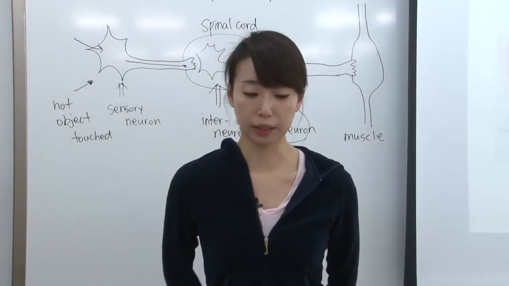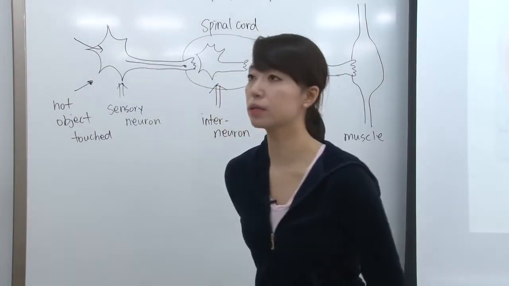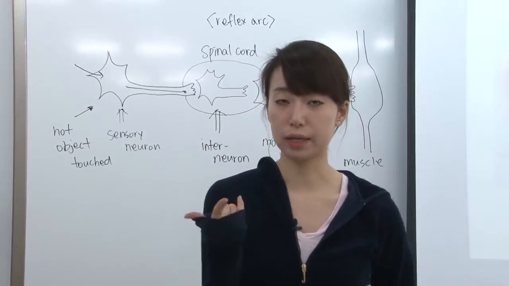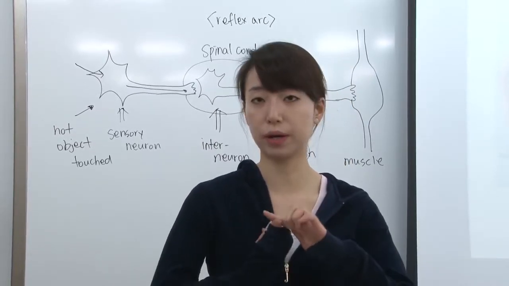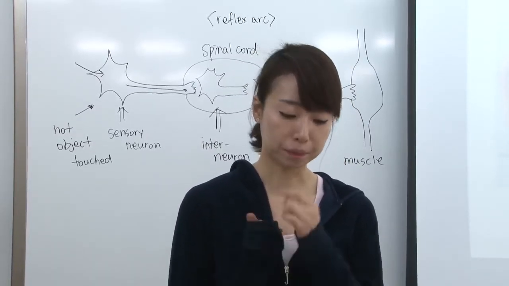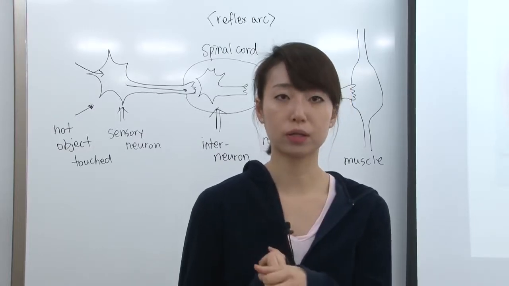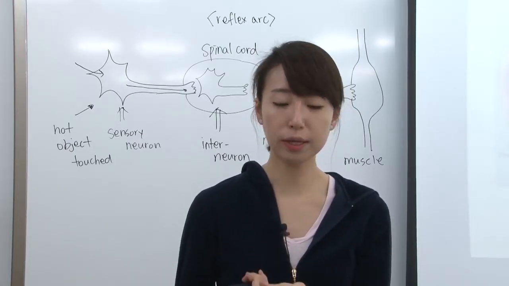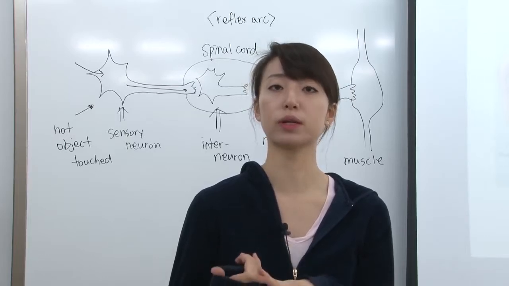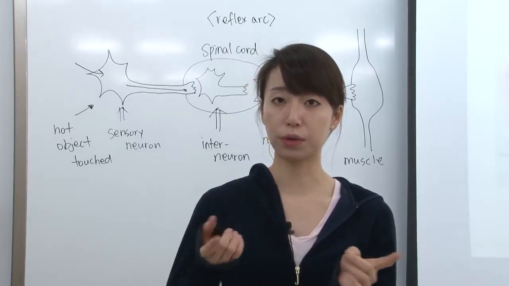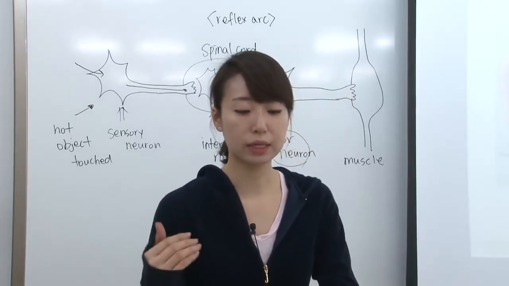So that was the nervous system. Remember, the nervous system is the CNS and PNS. The CNS involves the brain and spinal cord, so this is the part where you can actually think. But the PNS is for the sensory and motor functions. So when you feel, when you see, when you smell, that's the sensory.